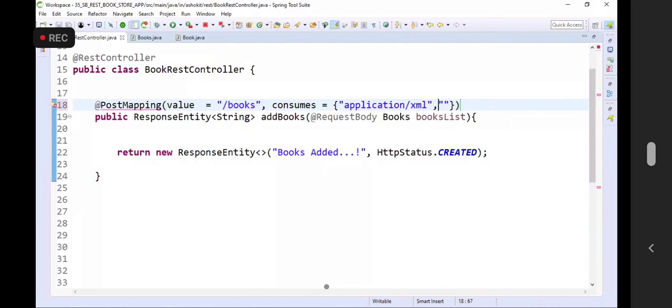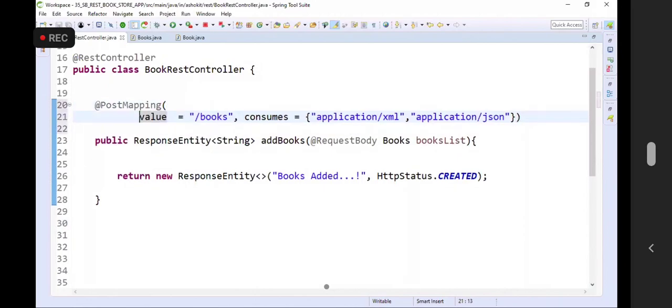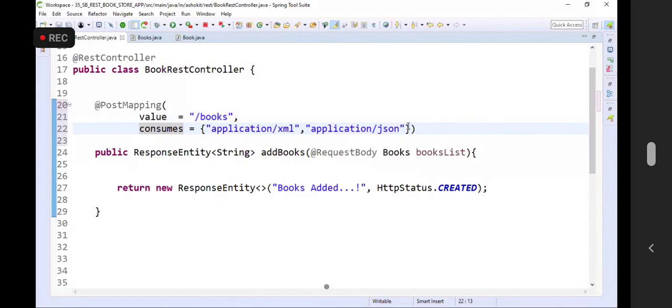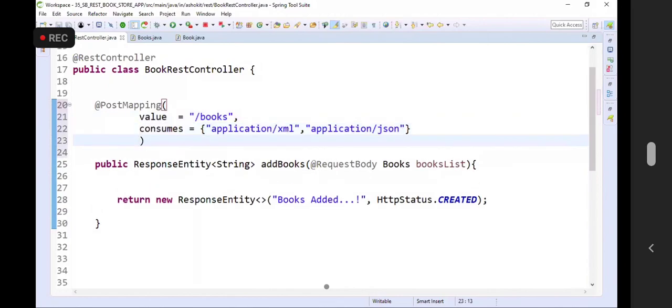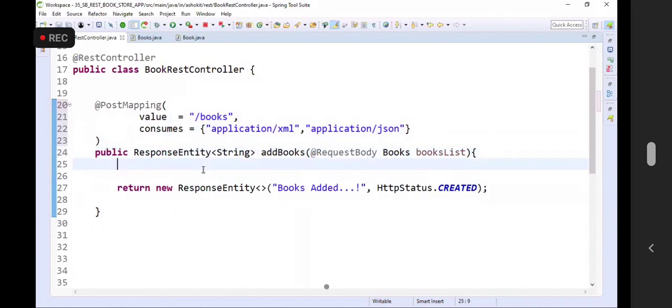Application slash XML and application slash JSON, which can consume the data in the XML or in the JSON format.